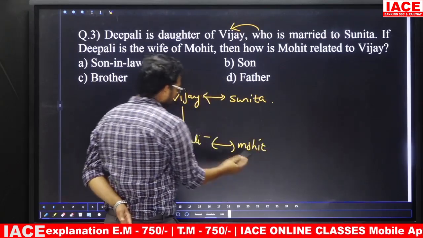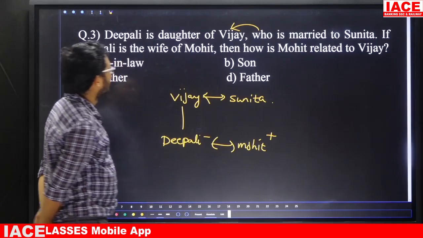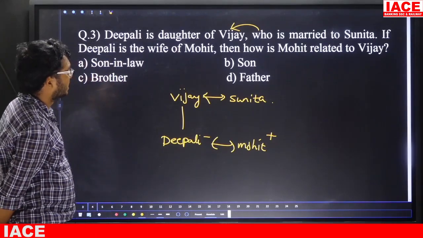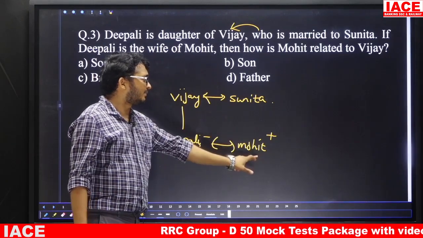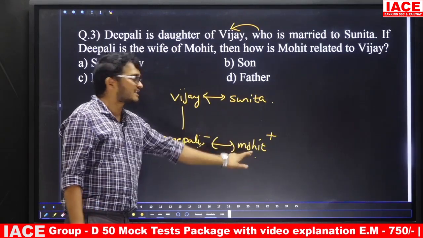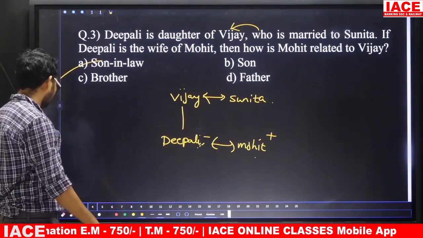That means these two are a couple. This one is wife, means this one is compulsorily husband. Next, then how is Mohit related to Vijay? Vijay's daughter is Deepali, Deepali's husband is Mohit. That means daughter's husband is son-in-law, which is the answer. So the answer is option A.